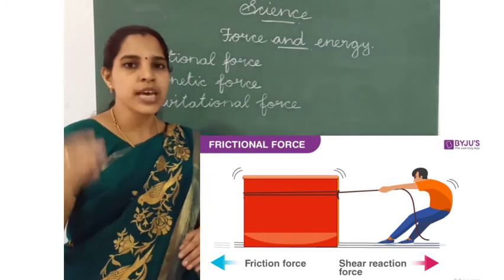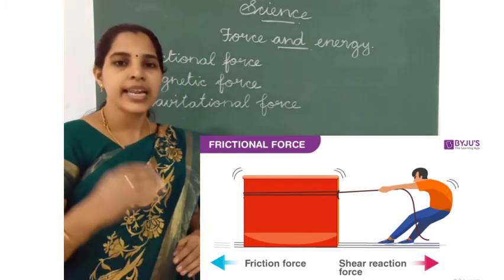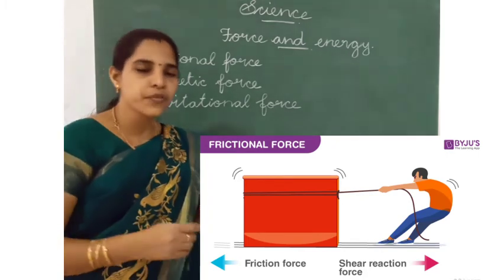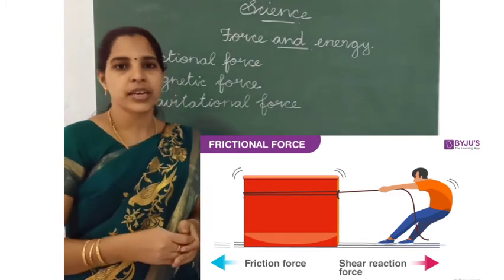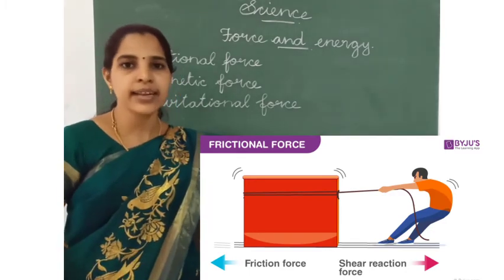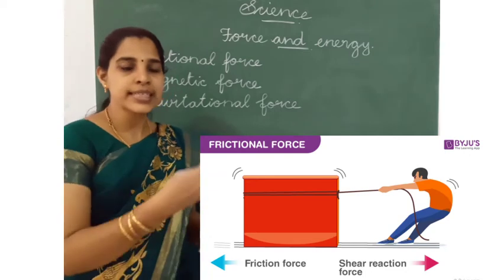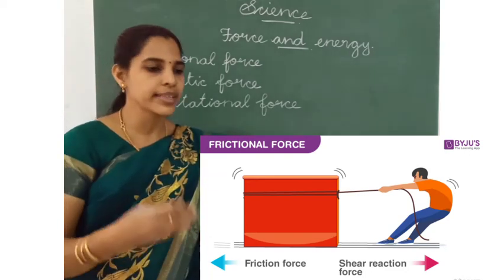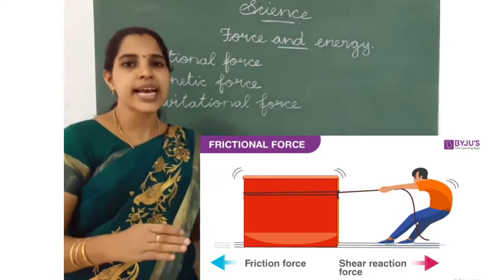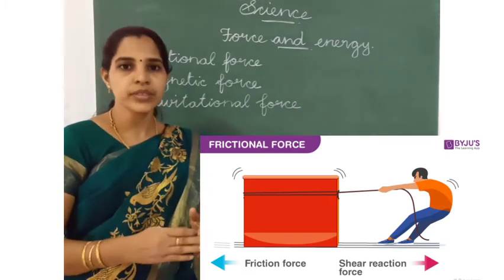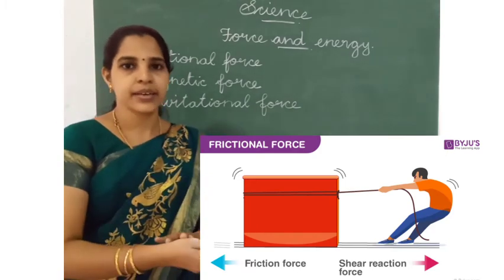Smooth surfaces cause less friction and rough surfaces cause more friction. If the floor is tiles, when we walk in those smooth places, there is less friction. We can walk easily.